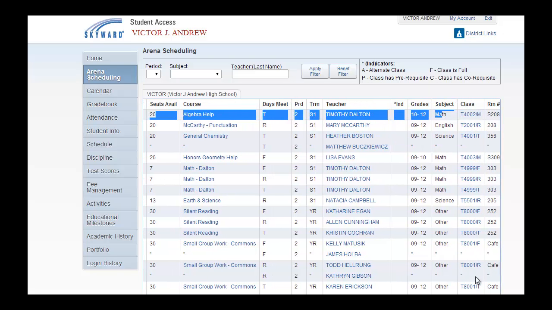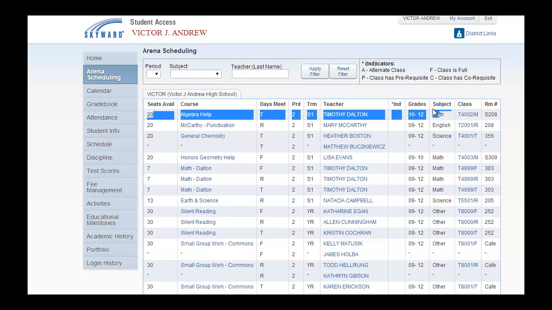You can also determine the subject that you are signing up for, the class number, which will show up on your schedule once you register for a session, and the room that it is located in.